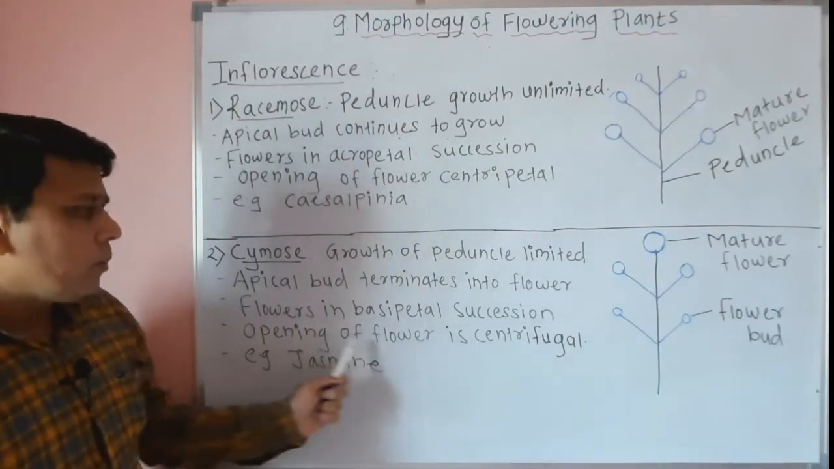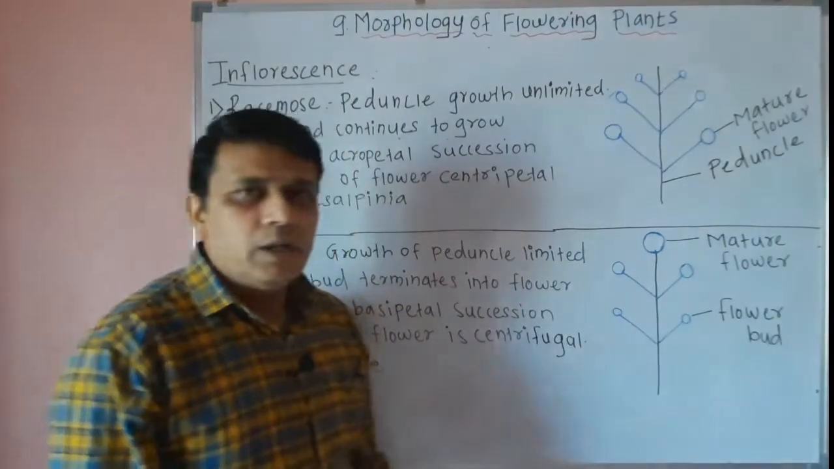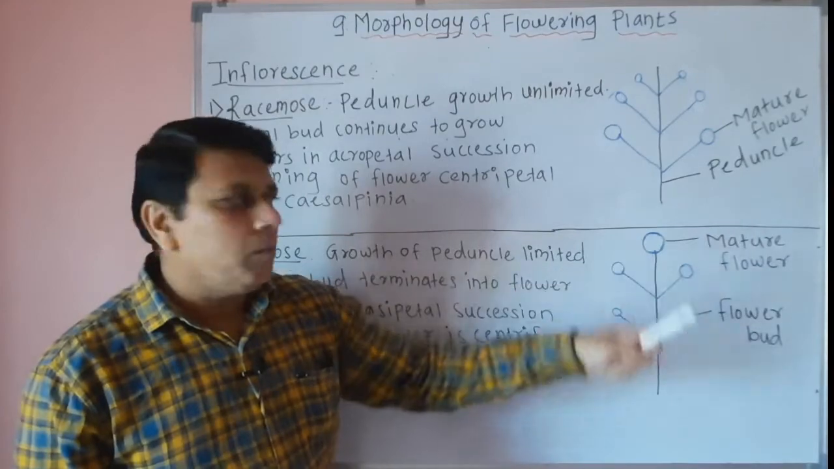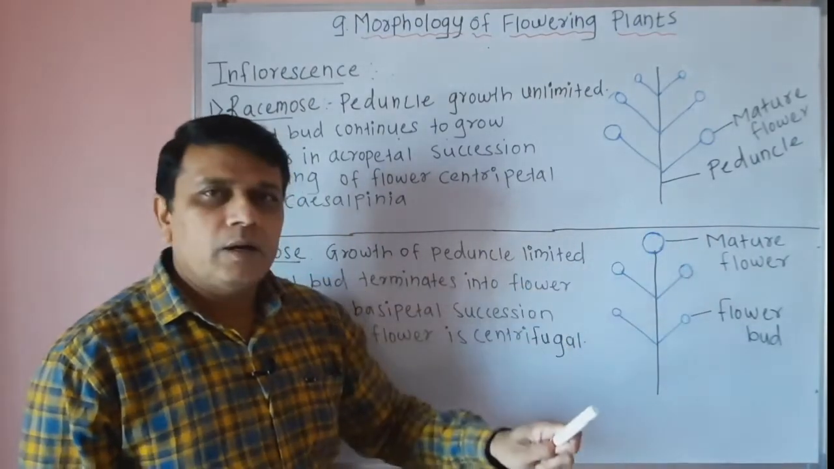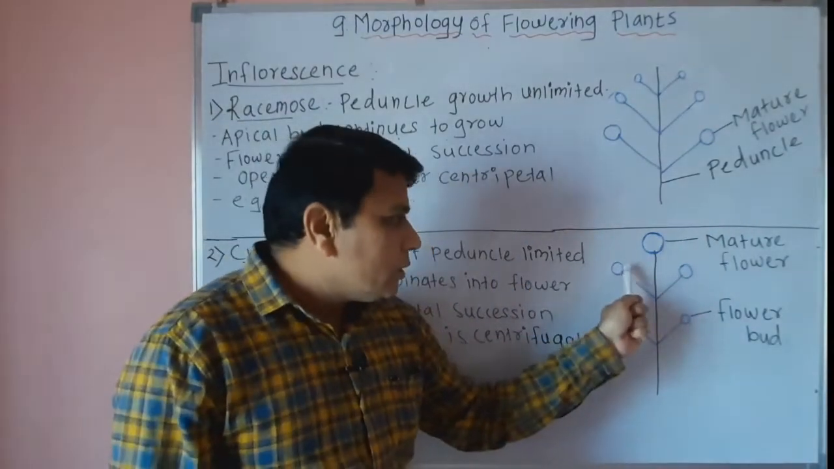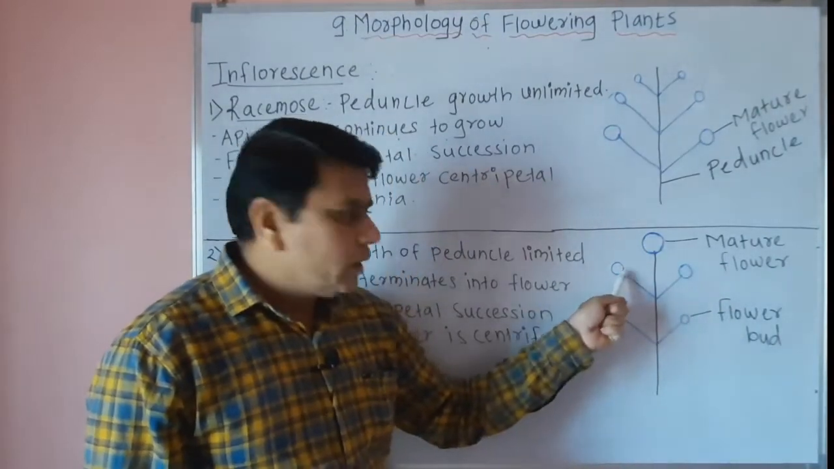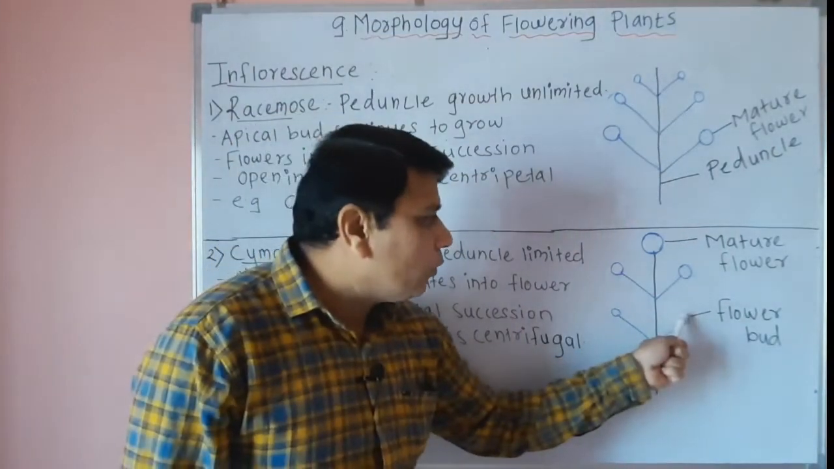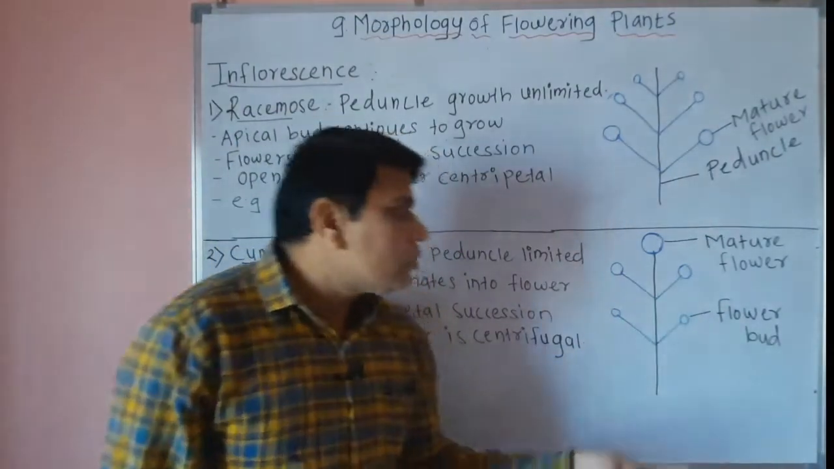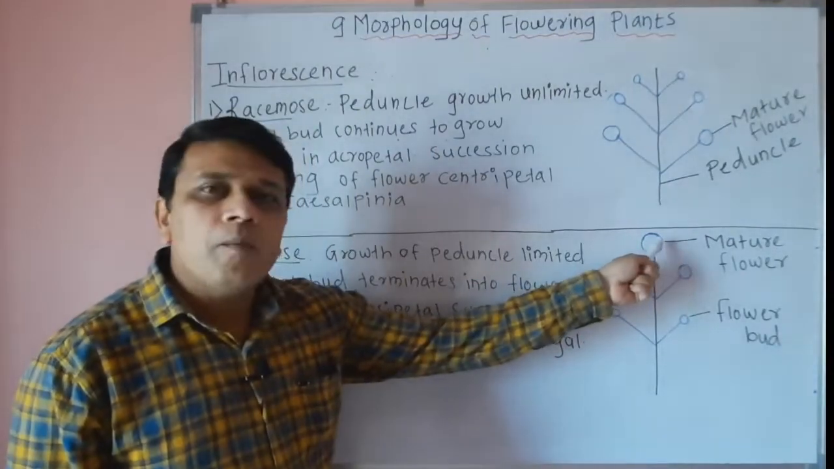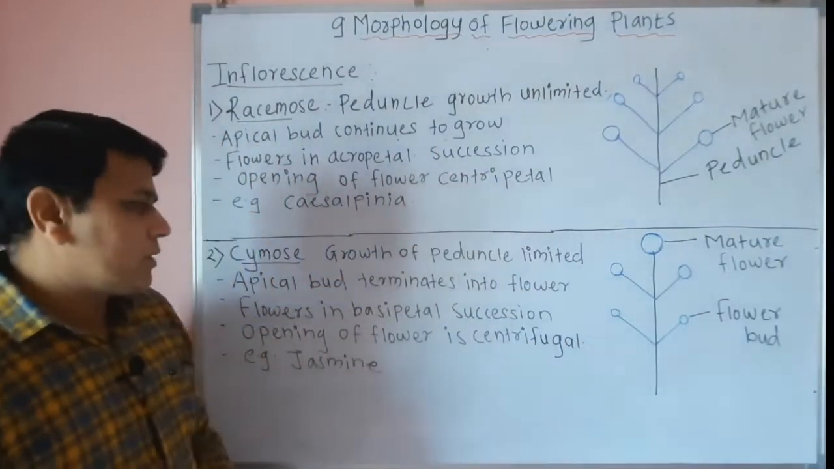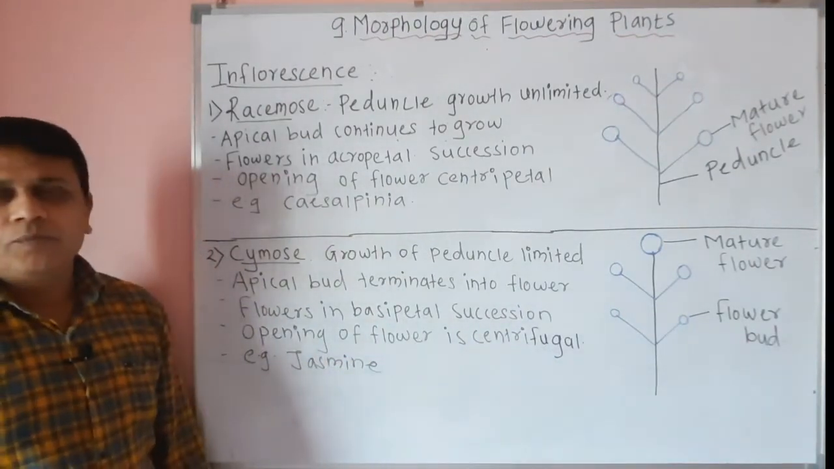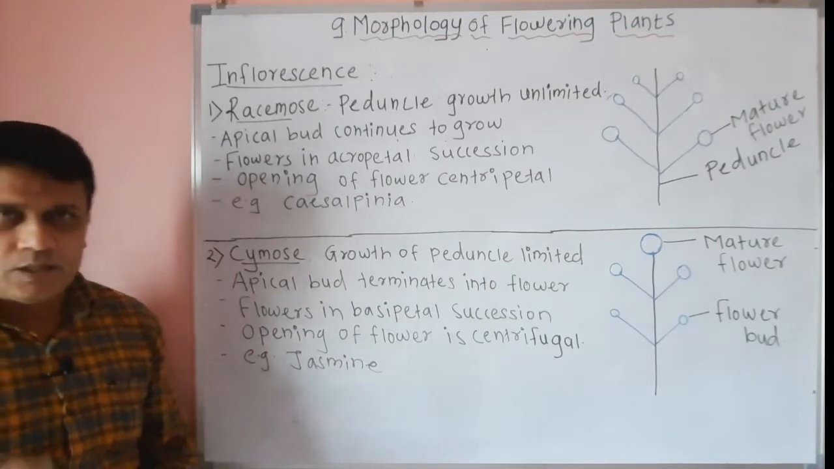Then the opening of flower is centrifugal. That means the mature flower which is present at the top will open first. Then these flowers will open. Then later on, these flower buds will mature and develop into flowers and they will open. So this opening, that is from the apex to the base, is called centrifugal opening. An example of it is jasmine.